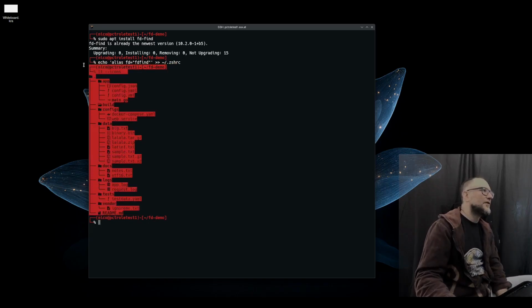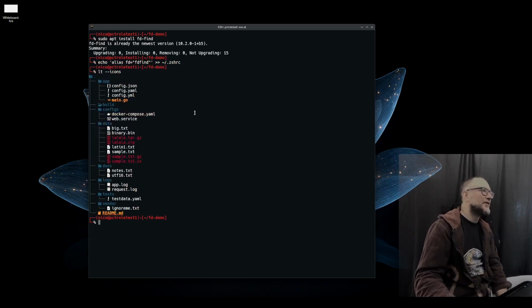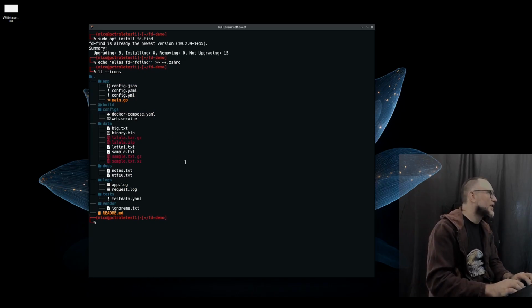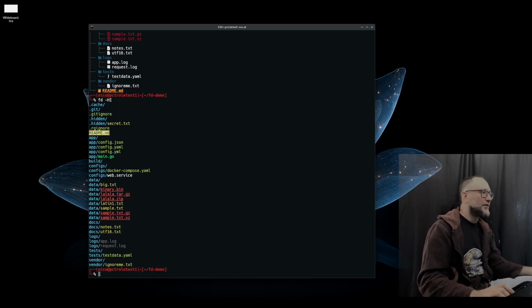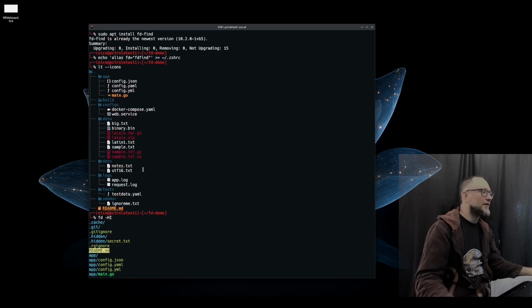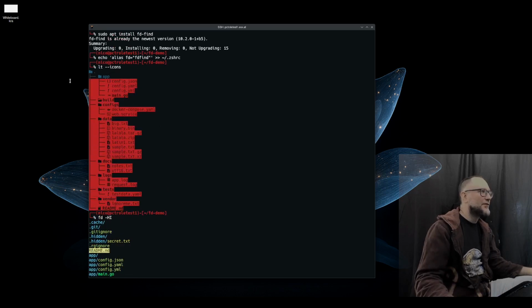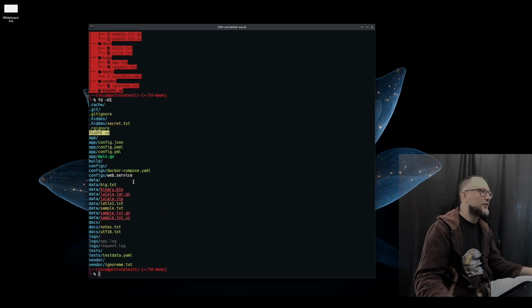So these are the files I have in there. This is the same that I had for the ripgrep demo, and I'm going to look for some things in there. For instance, if I want to see everything, I can just do this. This will show me everything. The -H -I is showing all the hidden files. So if I do this, I will just see all the files. Essentially, it's the same as what's displayed here, just without the tree, because you're showing everything.